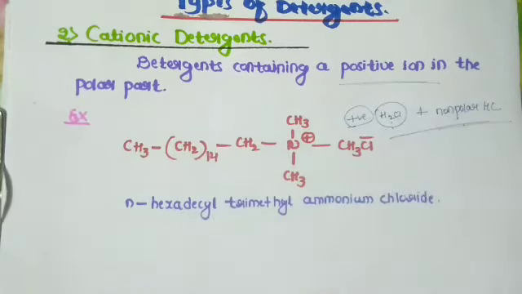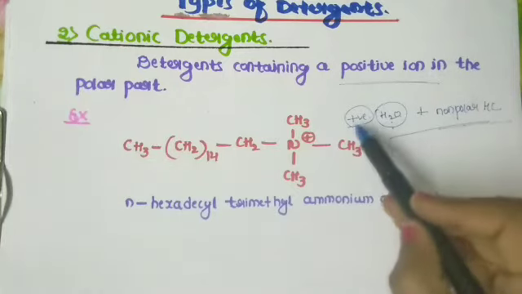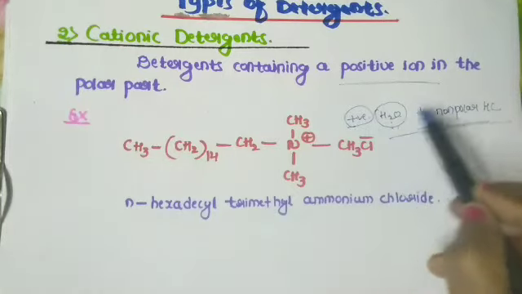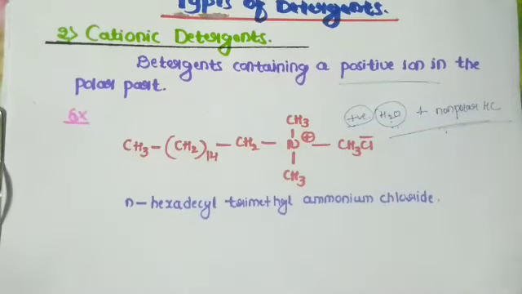Besides being good cleansing agents, they possess germicidal properties. That is, the cationic detergents are also used as softeners for textiles as well as papers. Here, just commonly, you know it is a positively charged water soluble compound attached with non-polar hydrocarbon.